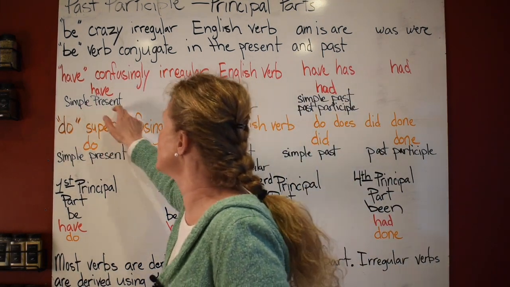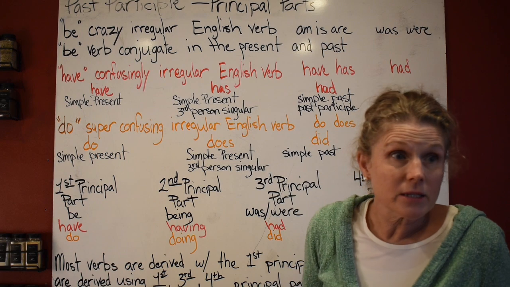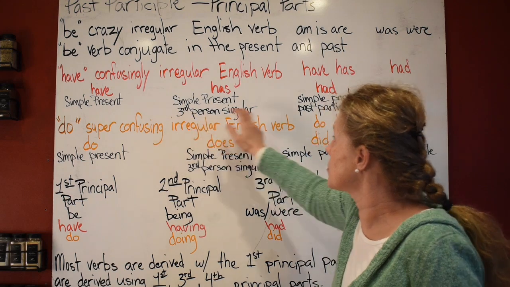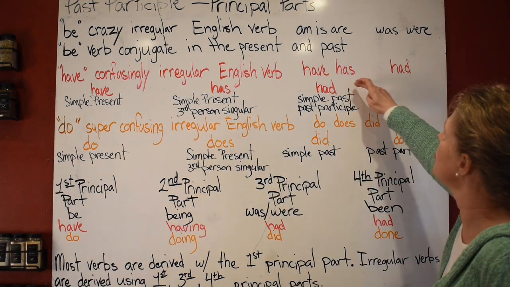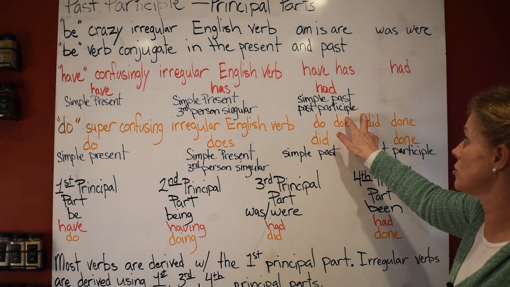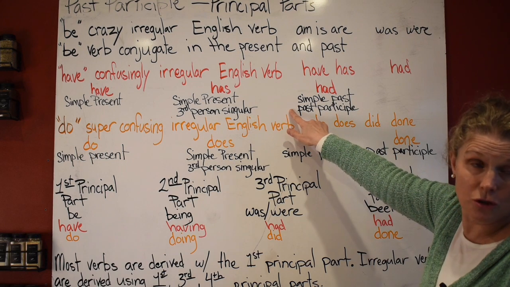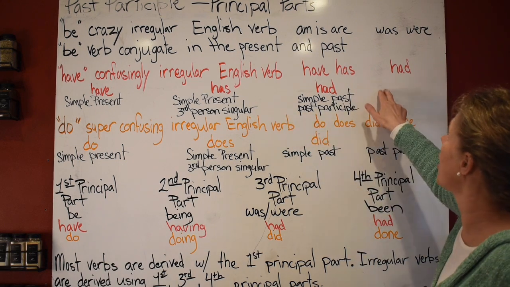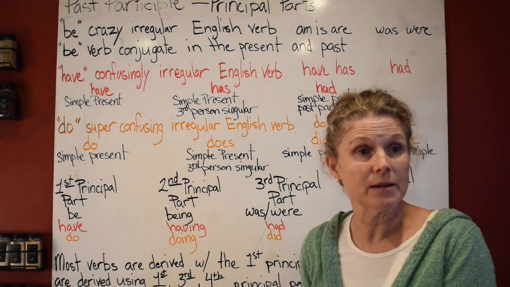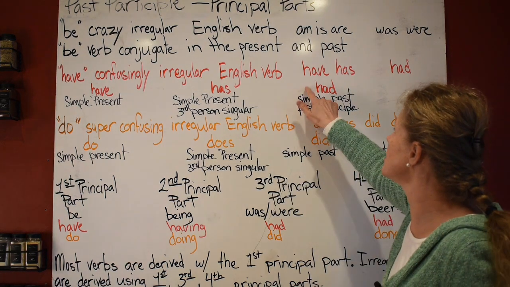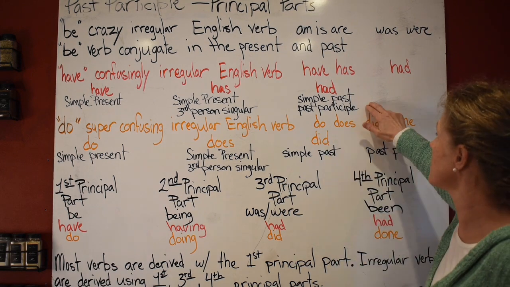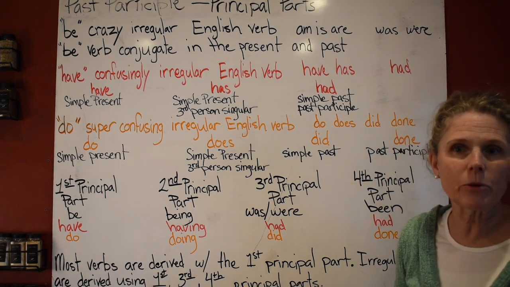Have sits in the simple present, but has is the simple present third person singular. And then you have had, which is your simple past, and it's also your past participle, so you would need to use an auxiliary verb on had. So can you see how you would say I have had? Because you have to use the appropriate auxiliary verb on the participle had. And so that's why people get it so confusing.